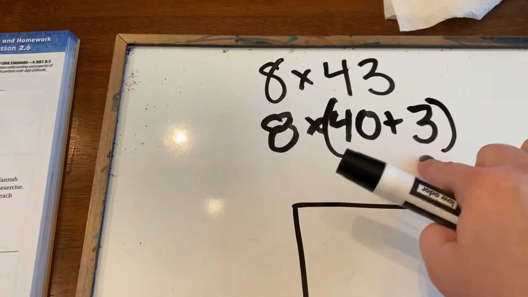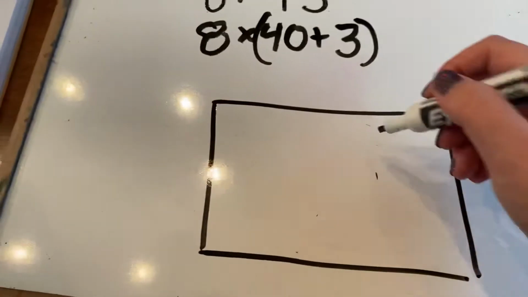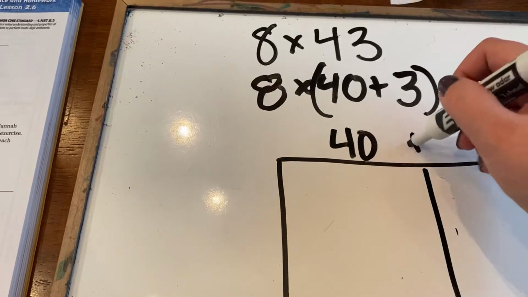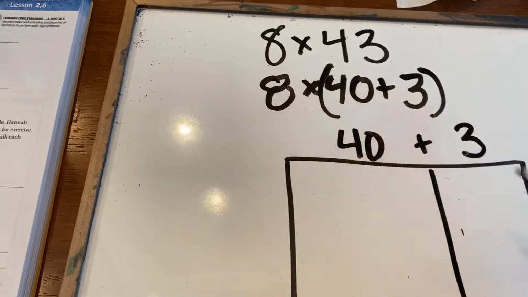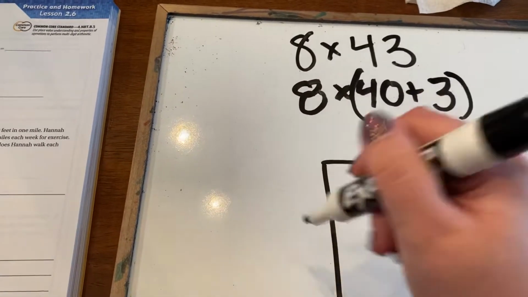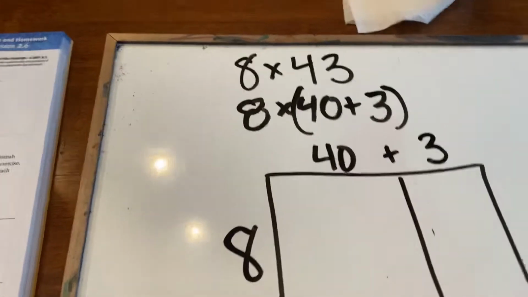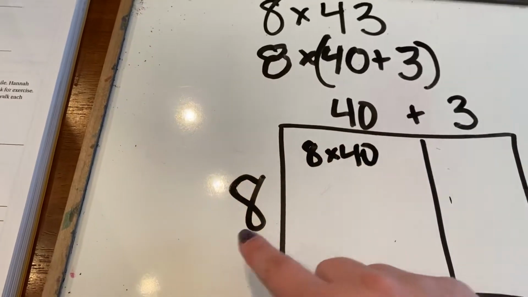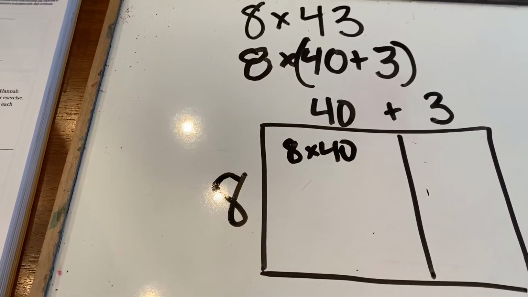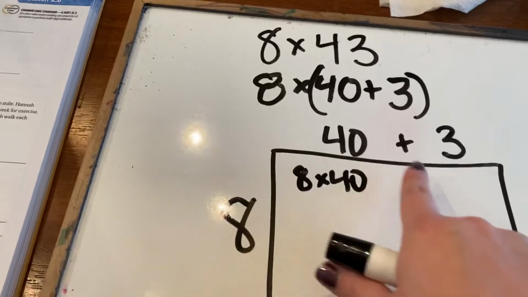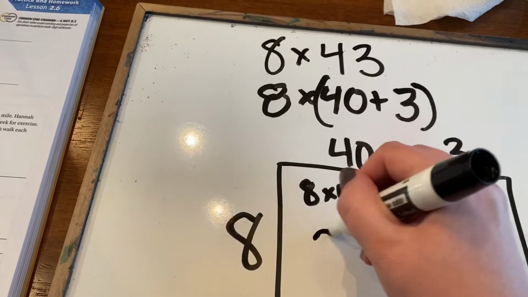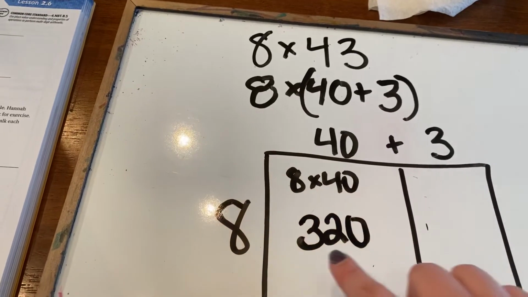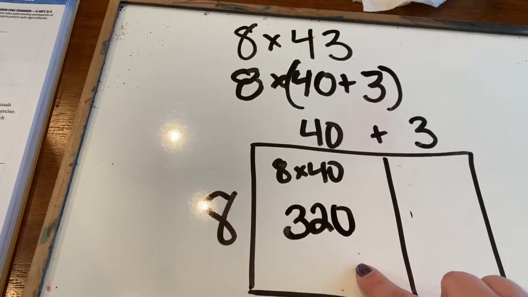I have 2 pieces to my expanded form, so I'm going to make 2 boxes with it. Put one piece of the expanded form up here, and then the other piece over here. And then I'm going to multiply both pieces by 8. So this box would be 8 times 40, because I multiply the side by the top, just like you would do if you were doing an array. The side by the top, 8 times 4 is 32, using my multiplication trick with 1 zero. So this box is worth 320.